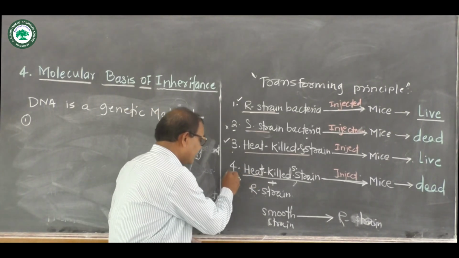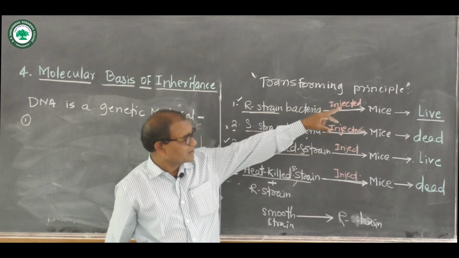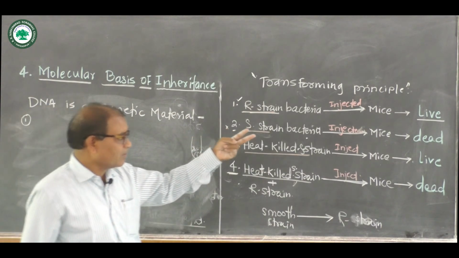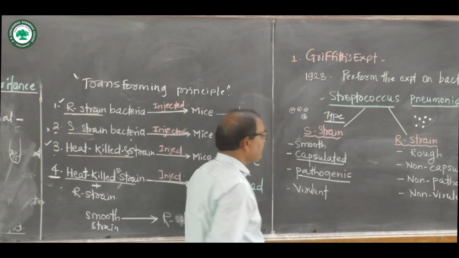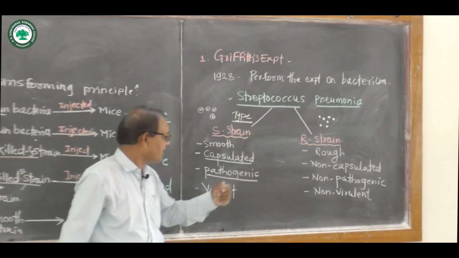DNA as the genetic material was studied by the experiment performed by Griffith in 1928 using the bacteria Streptococcus pneumoniae. They used two types of bacteria, the smooth strain and the R strain.